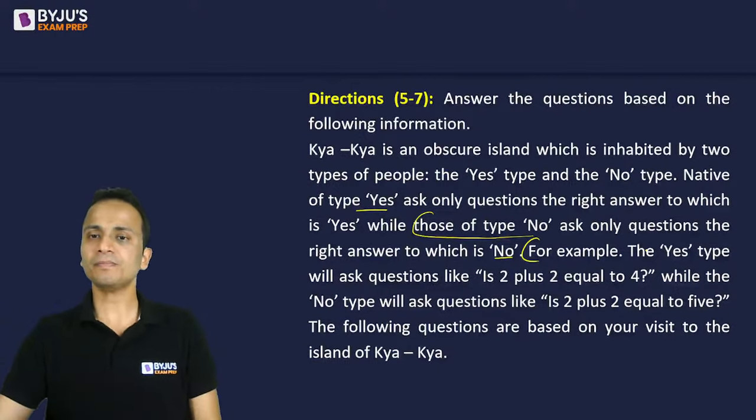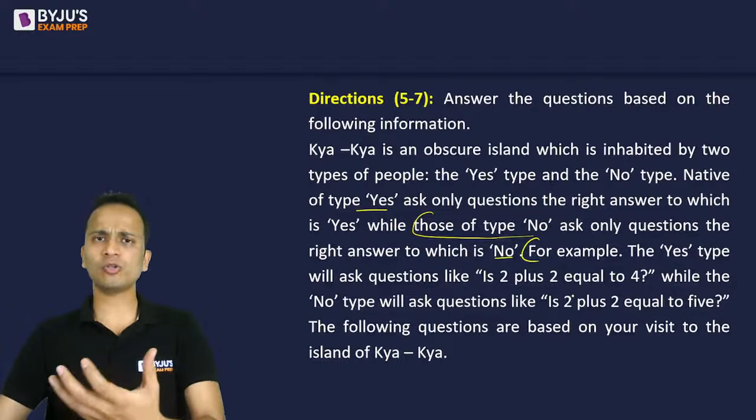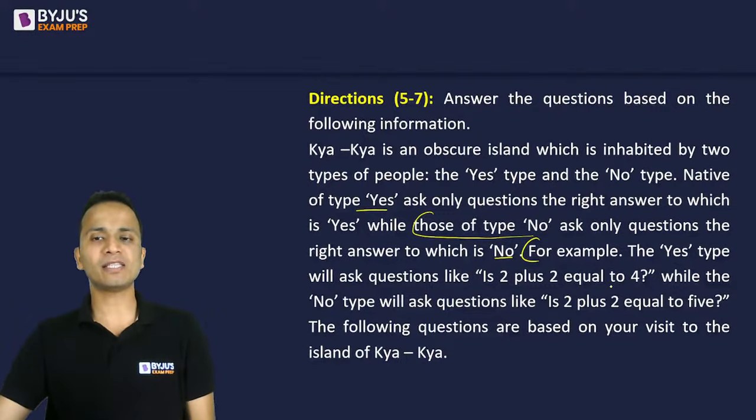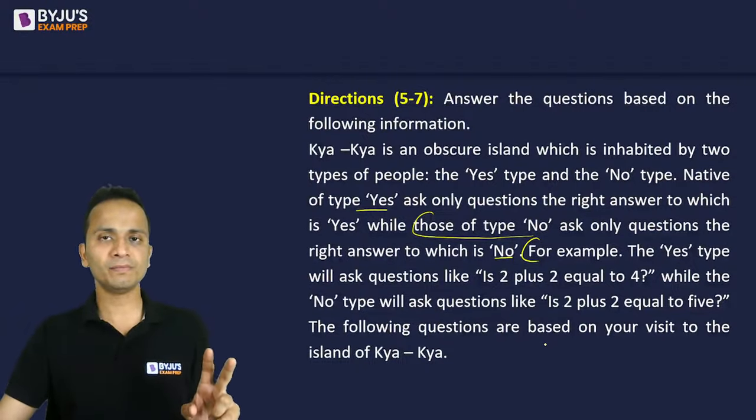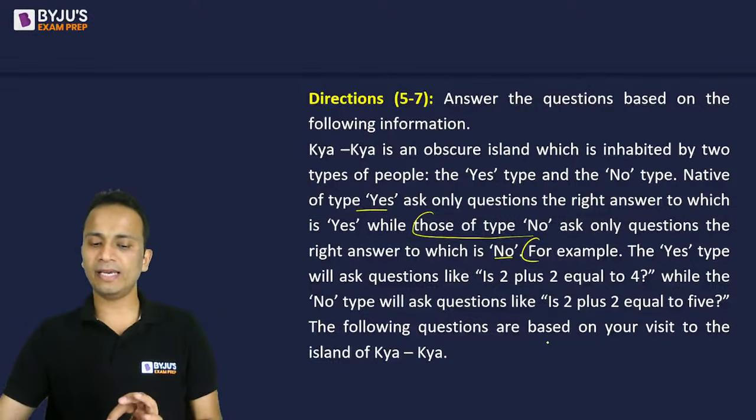For example, the yes type will ask like this: is 2 plus 2 equal to 4? So 2 plus 2 equal to 4, so the answer will be yes. So the yes type will ask this type of question, while the no type of people will ask a question like, is 2 plus 2 equal to 5? So definitely the answer is no. Okay, the questions below are based on your visit to the island of Kya. So you have visited the island and you know that on this island there are 2 types of people, yes type or no type. And you all have understood what this type of people is.